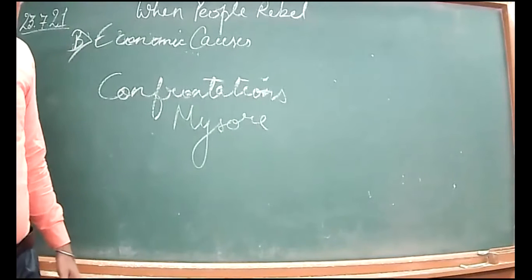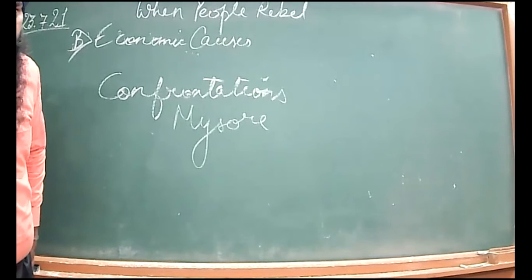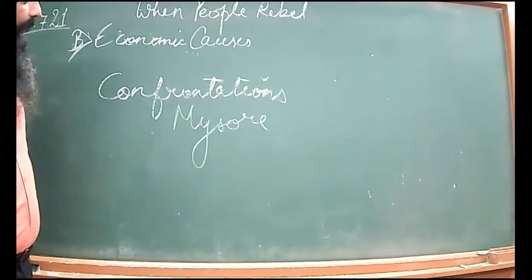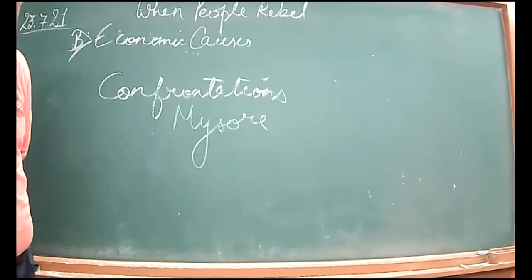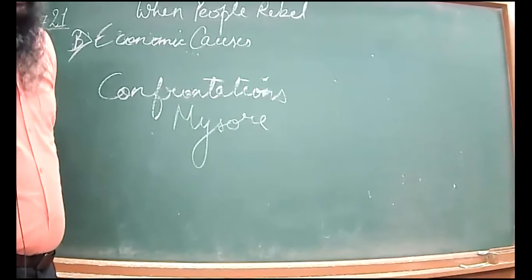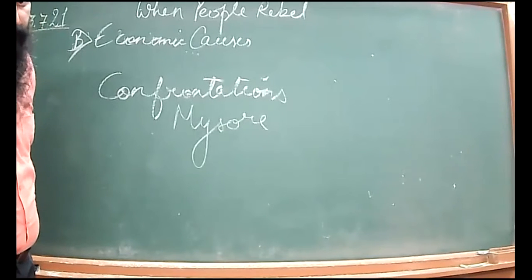Mysore was earlier ruled by Hyder Ali, then later by Tipu Sultan. The Mysore Empire was annexed into the British Empire through four battles, the Anglo-Mysore wars. Clear? As we discussed in the second chapter.